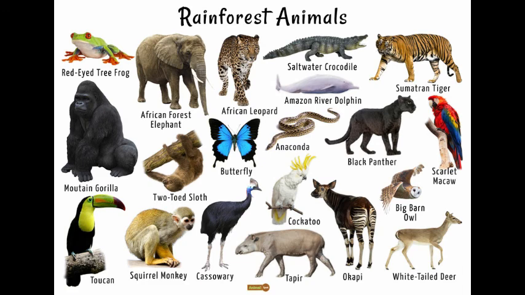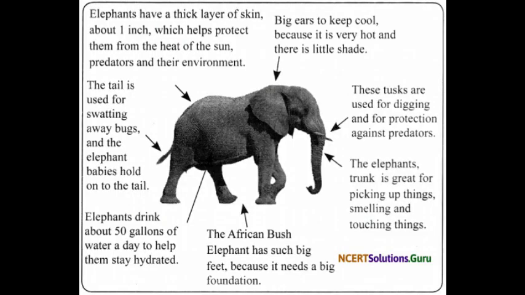We'll take the first example in the tropical rainforest, that is, the adaptations in the elephant. As we know, the elephant is a very large animal of the Indian tropical rainforest. It can live and survive in the tropical rainforest due to the following adaptations. They can survive very easily in the tropical rainforest because of these adaptations.